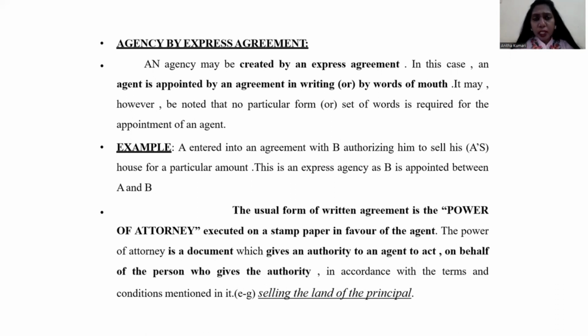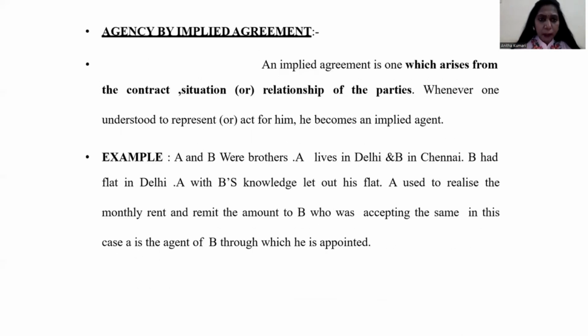Actually, whenever one person is appointing another person as an agent, if they have created any kind of agreement or document for the purpose, that document is called a power of attorney. As I told you, whenever two persons enter into a contract of agency, they may enter either oral or written or implied. It's according to the nature of the business. If they have properly entered with the help of some agreement, that particular written document is called a power of attorney.